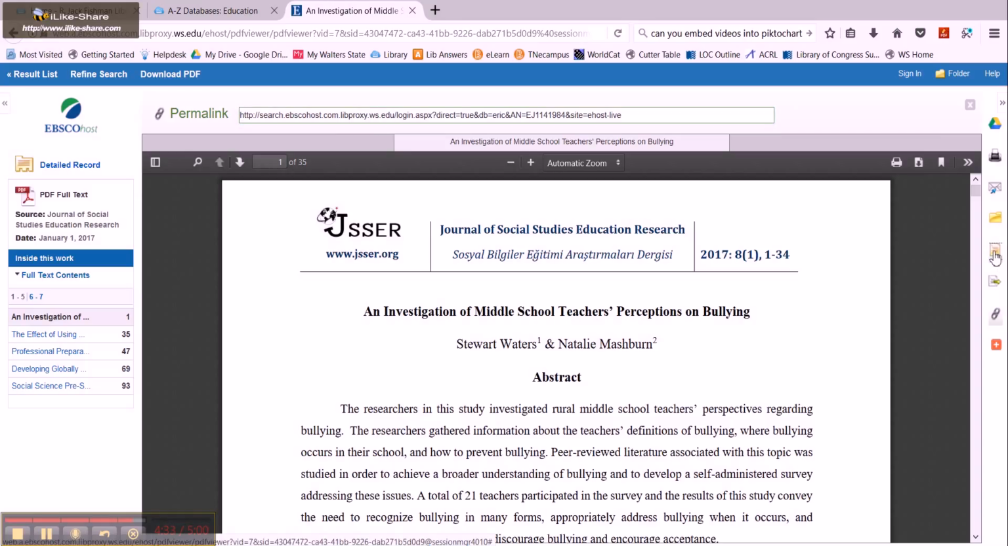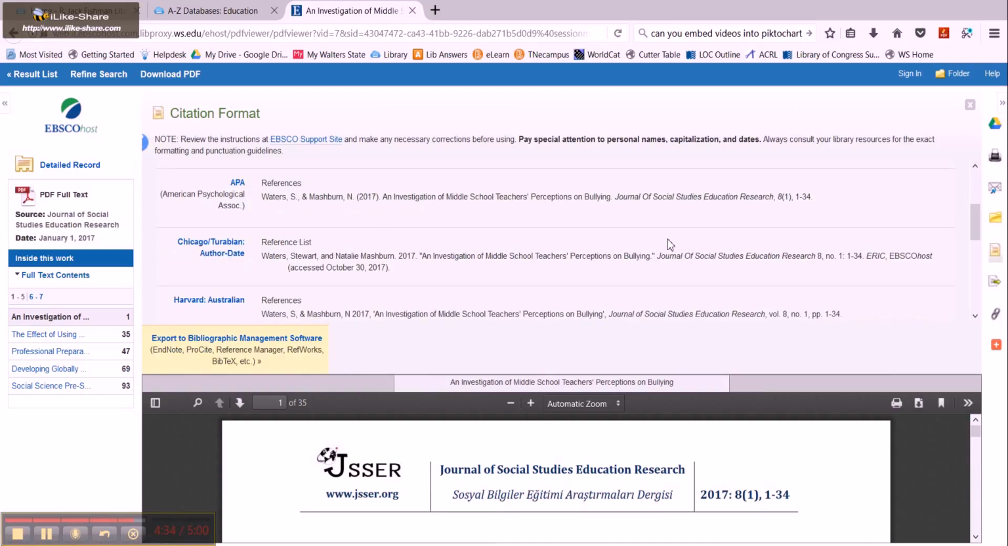And we also have access to a citation tool, which is great here. And so you could copy and paste that into your reference page, but be sure to double check with the Purdue OWL site or the library LibGuide or any handbook you may have.